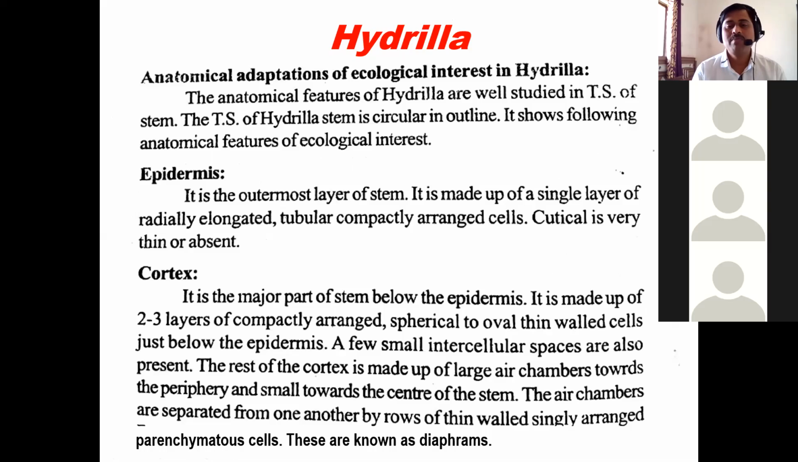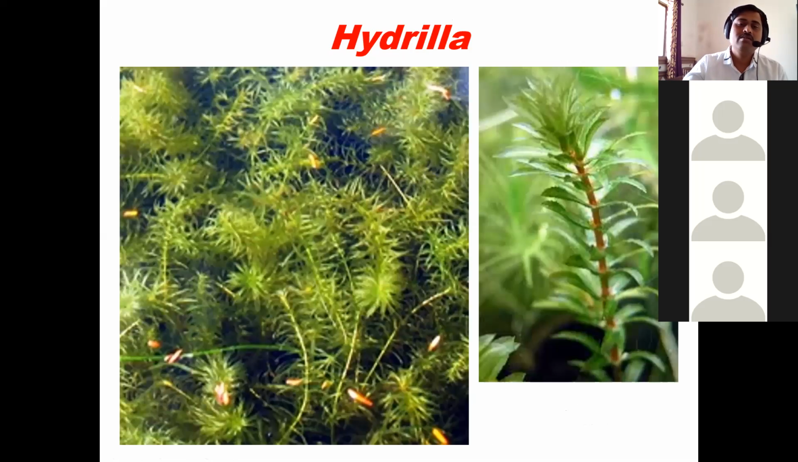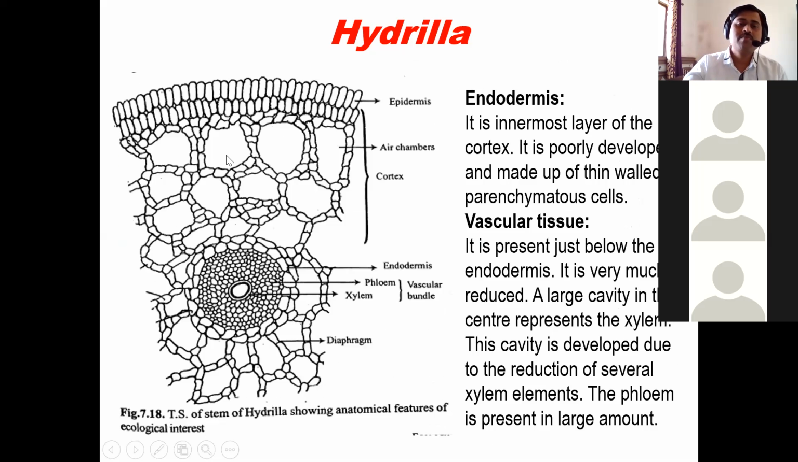The rest of the cortex is made up of large air chambers toward the periphery and small ones toward the center. If we look at these air chambers, they are large at the periphery and smaller in size at the center. They have separations, which are called diaphragms. So the cortex has a large number of air chambers, larger toward the surroundings and smaller toward the center. This is the cortex structure that is seen.